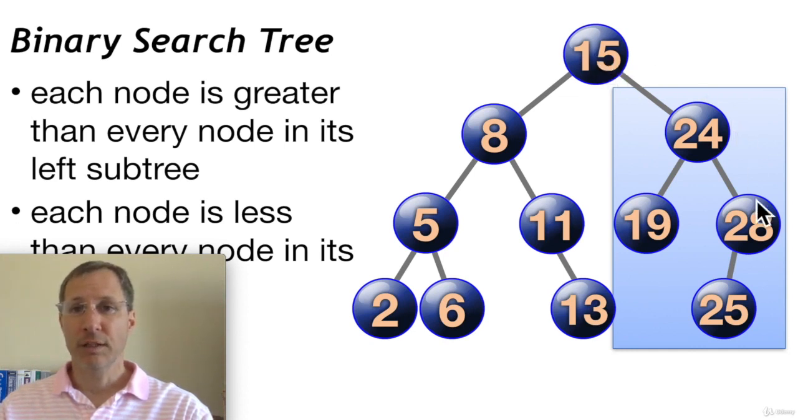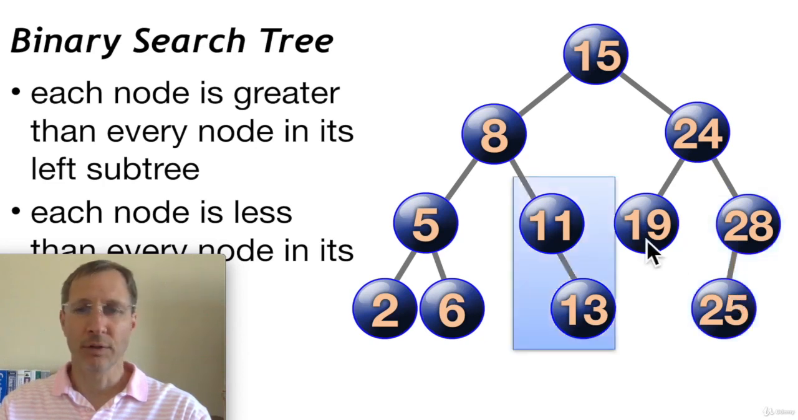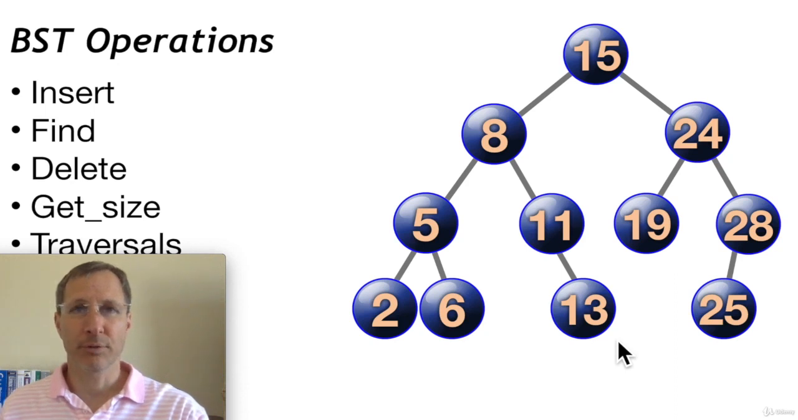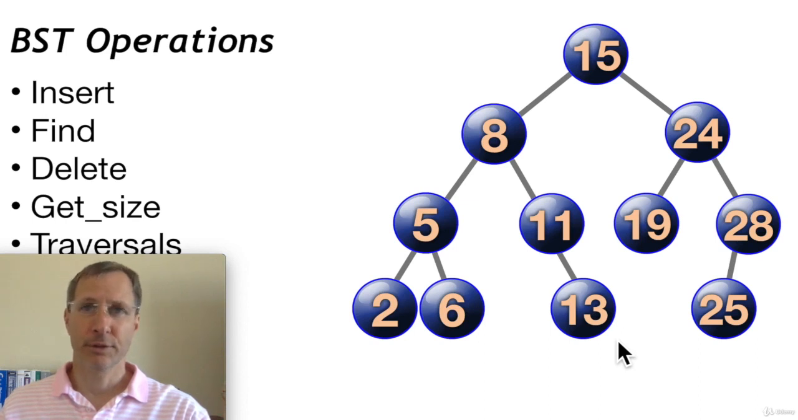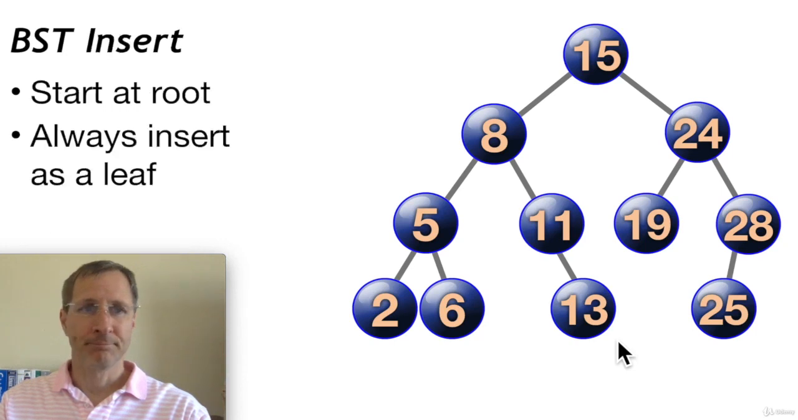Here we can see that all the nodes in 15's right subtree are greater than 15. And all of the nodes in 24's right subtree are greater than 24. All the nodes in 8's right subtree are greater than 8. So those are two standard requirements for a binary search tree. Some of the standard operations that all binary search trees are going to use: insert, we want to be able to add new data to the tree. Find, we want to be able to locate data in the tree. Delete is to remove a node. Get size counts all the nodes in a tree to tell us how many pieces of data we have in a tree. And traversals, which enable us to walk through the tree node by node. And I'll show you how some of those work.